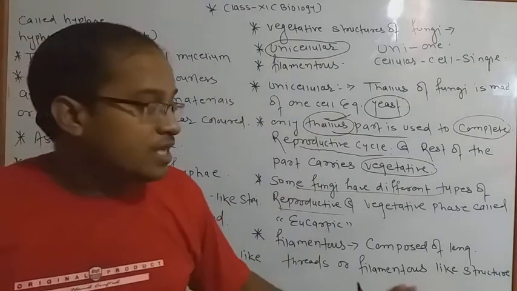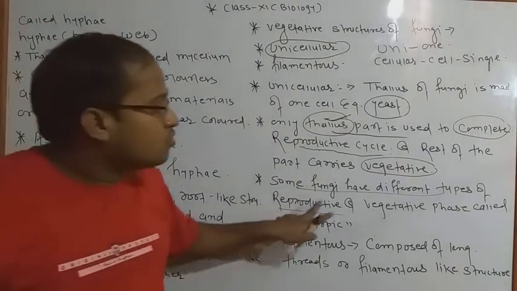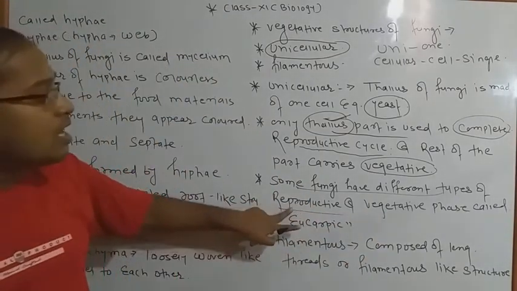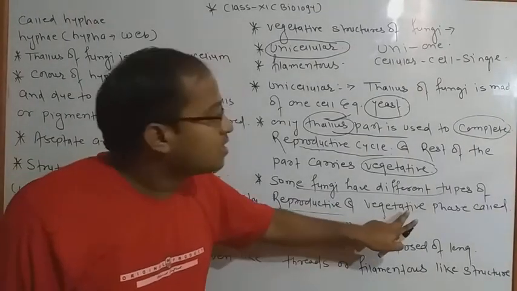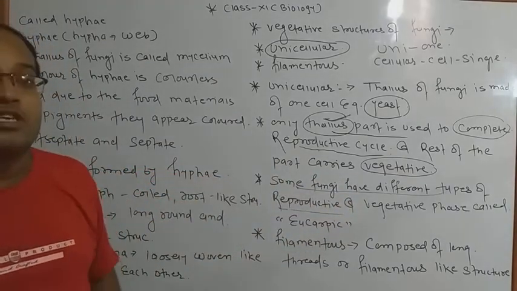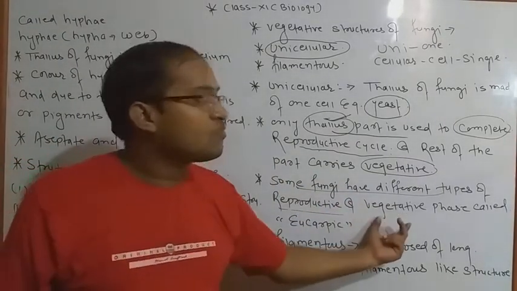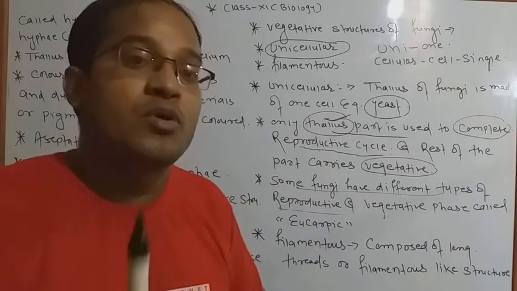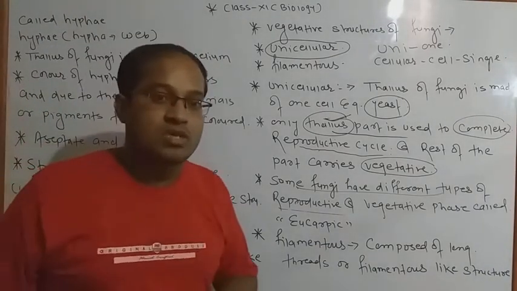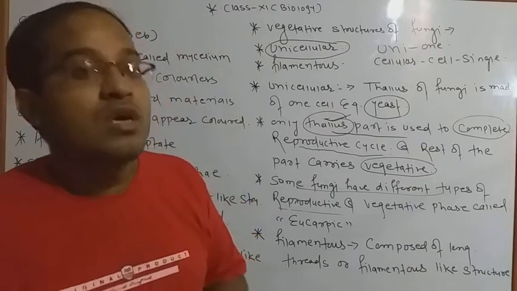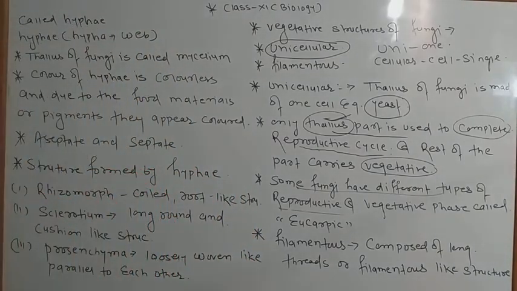It means these fungi have two different ways of completing their life cycle: one on the basis of their reproductive mode, and second by the vegetative mode. We have seen the reproductive mode, and in vegetative propagation we have also seen reproduction, in which an organism is capable of increasing its population generation by generation.